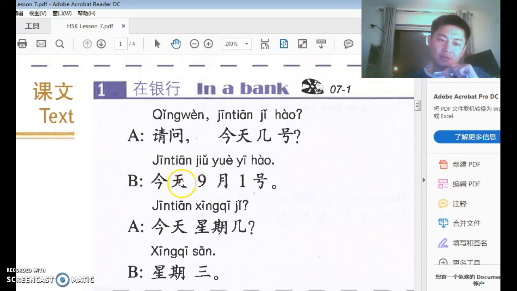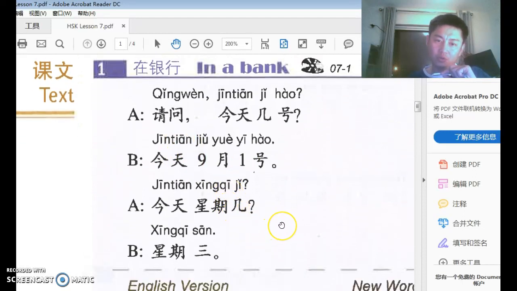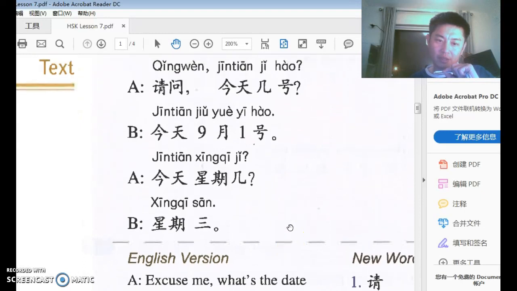This 天 or 星期日 also means a day. We will learn that later.